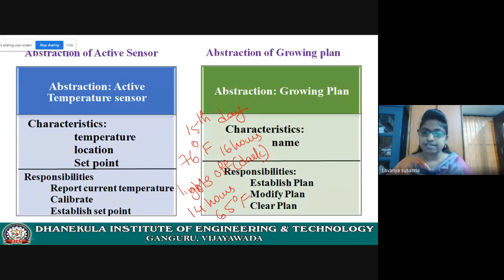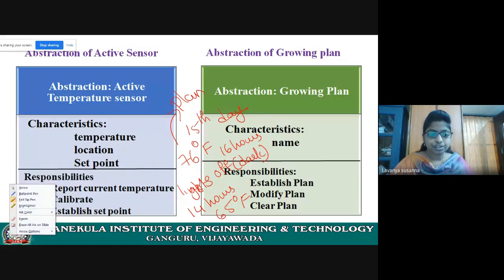There must be a 76 degrees Fahrenheit temperature maintained for 16 hours, and all the lights must be off, dark for 14 hours. Later, the temperature must be reduced to 65 degrees Fahrenheit. This is a plan. Like this, there will be many plans that you need to identify.